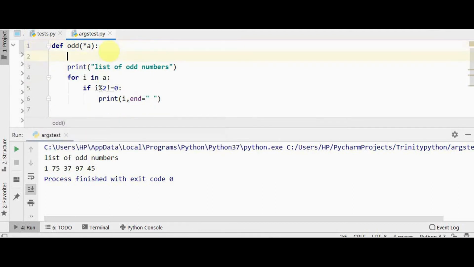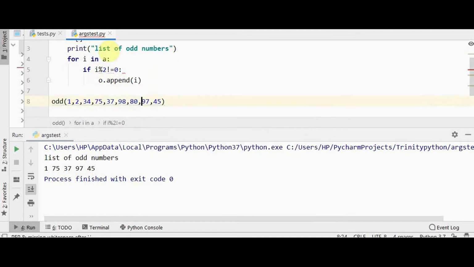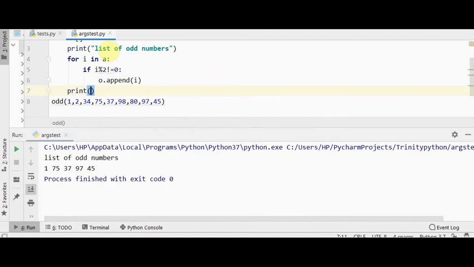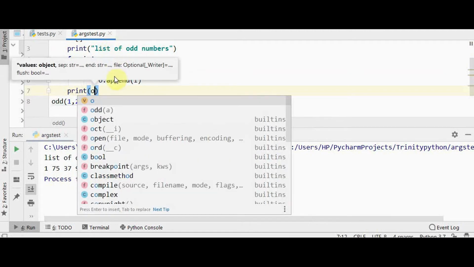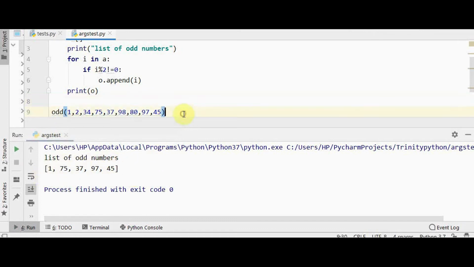For example, I can declare an empty list o, and after finding the odd numbers, we can append them to the list, o.append(i), and I can have a print statement printing the elements of o. This is going to give the list of odd elements from the elements passed to the odd function. So the odd numbers are given as a list itself.